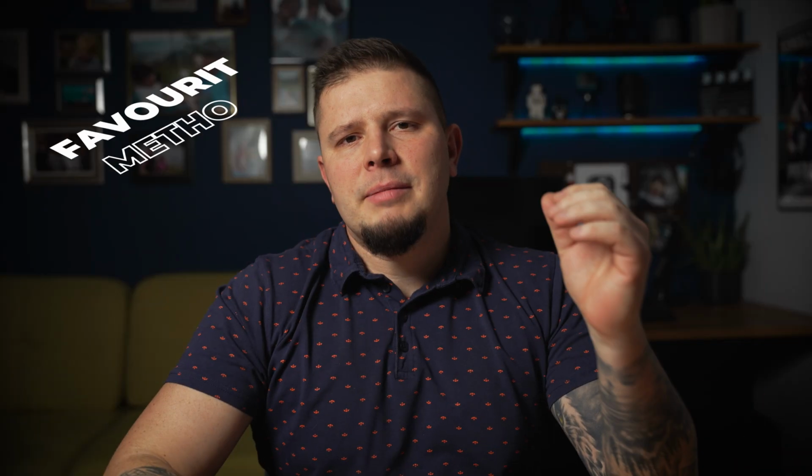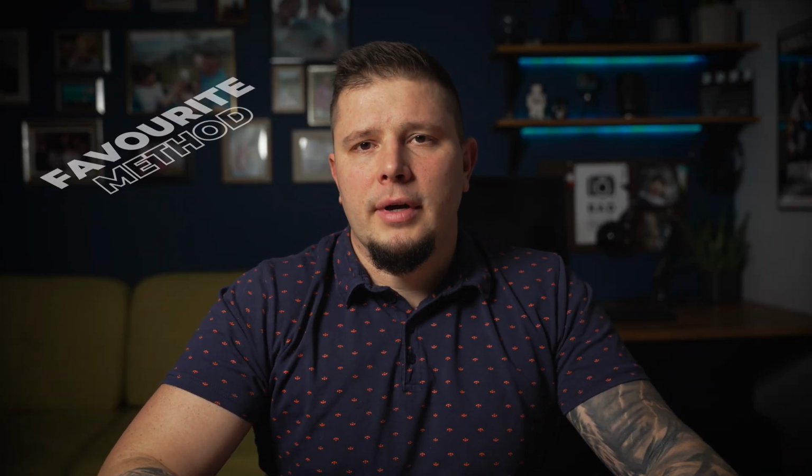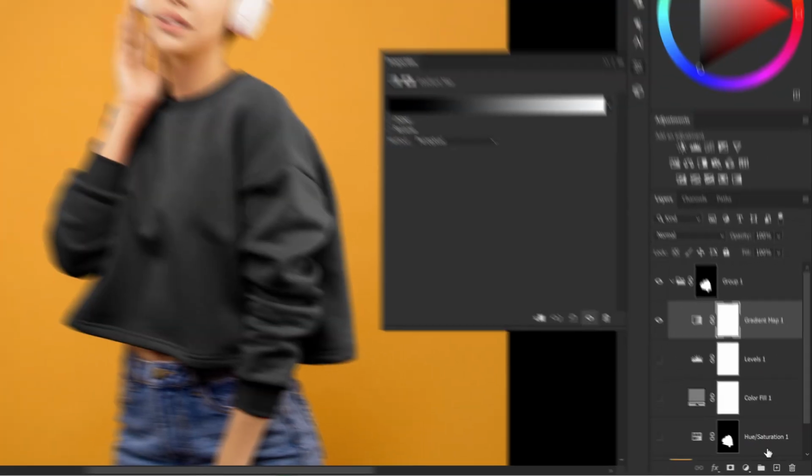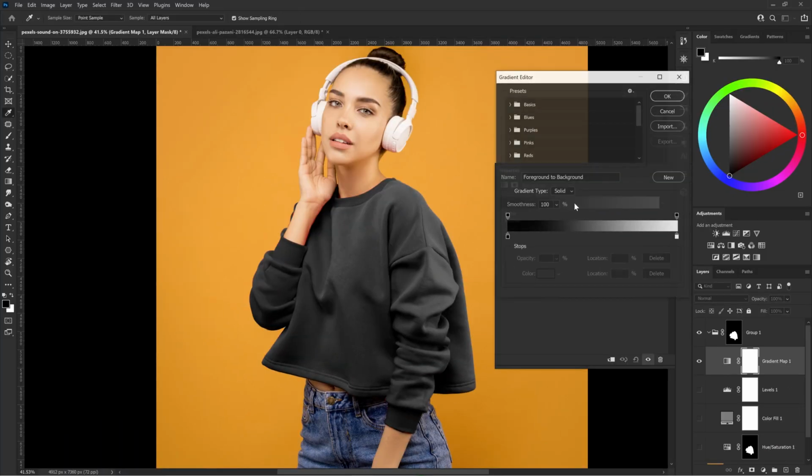The third method is my favorite and I use it most often. It is the easiest and most precise way to control both the color and its tone. I'm talking about gradient map adjustment layer. Let's add one right now. New adjustment layer, gradient map. Click on the gradient to edit it.